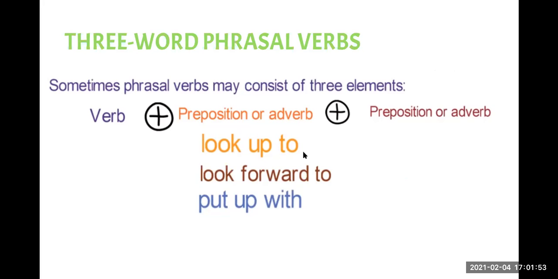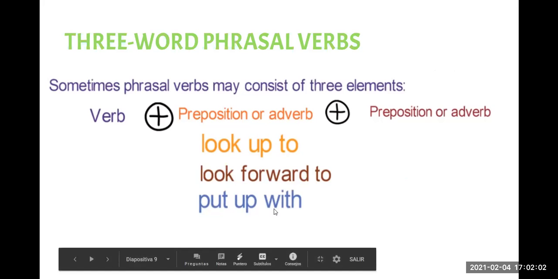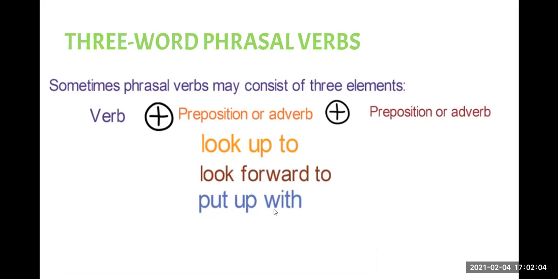For example, here we have three-word phrasal verbs: look up to, look forward to, or put up with. Okay? Entonces, a veces tenemos este tipo de phrasal verbs que están compuestos por tres elementos.